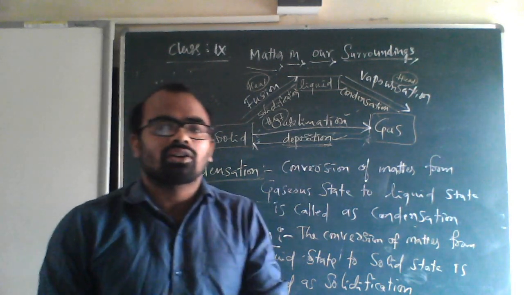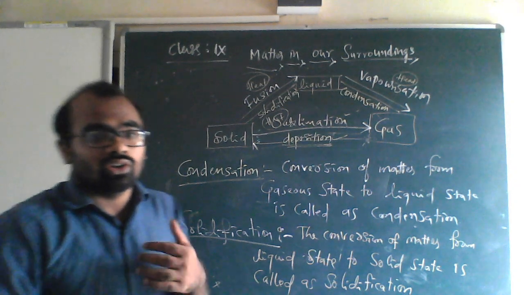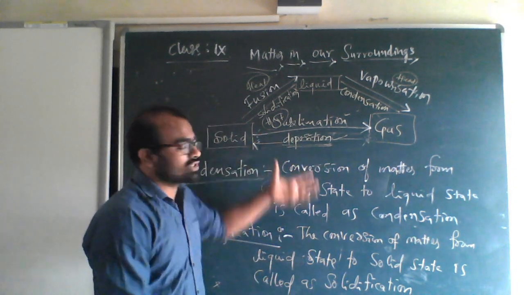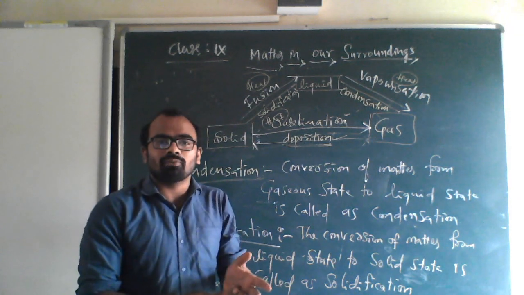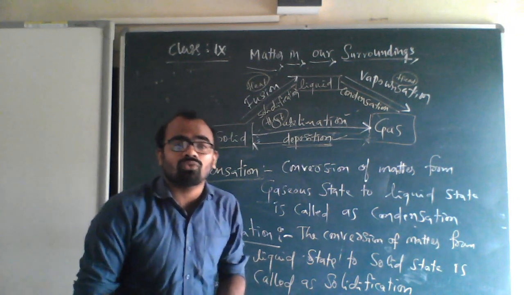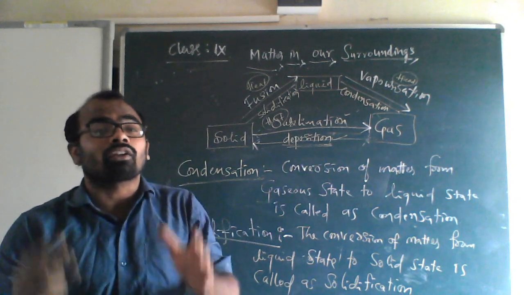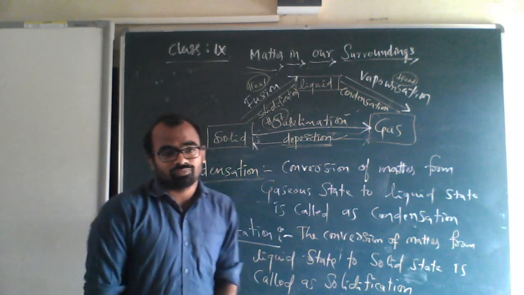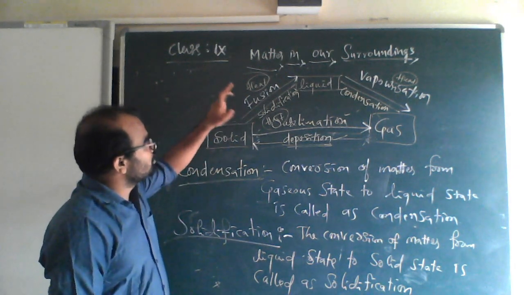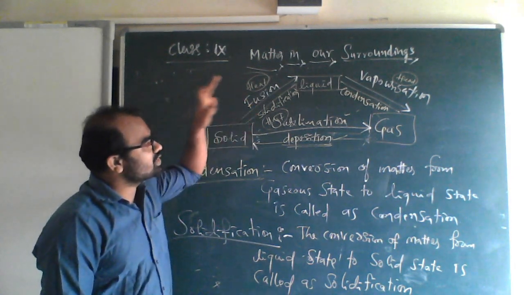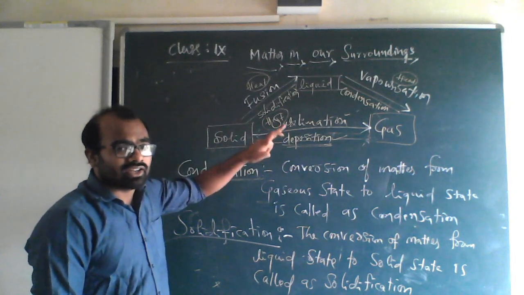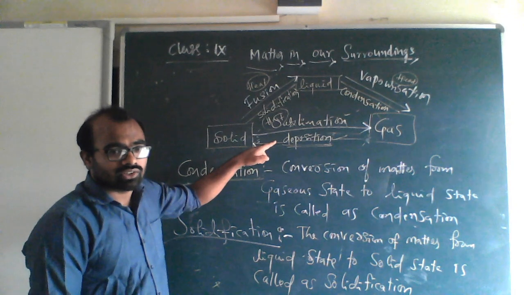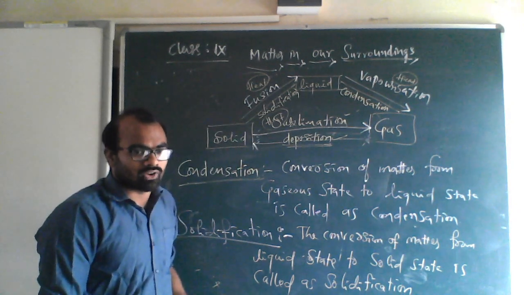I hope you all understood these things. Almost we have seen 10 definitions. You have to be perfect with all these 10 definitions which you have seen in the last 2 classes. Fusion, solidification, vaporization, condensation, sublimation, deposition, these 6 definitions you have to be perfect in.